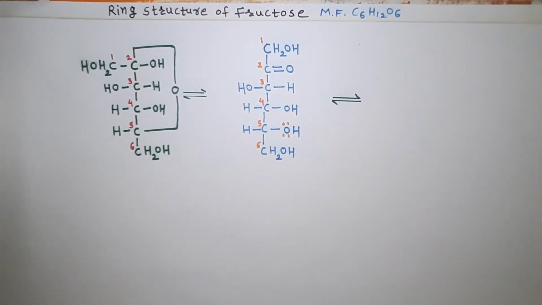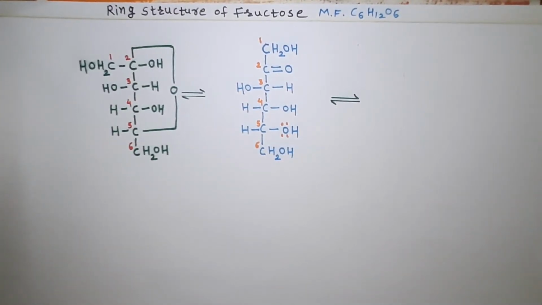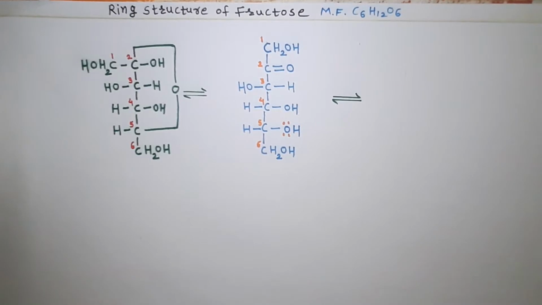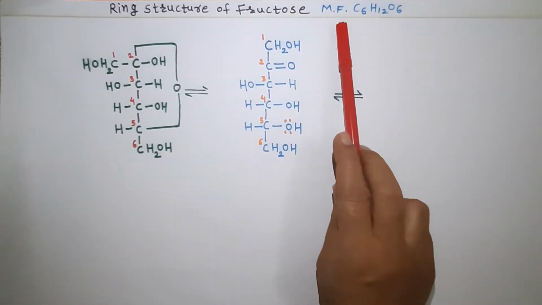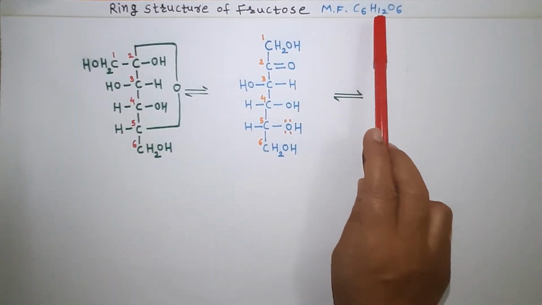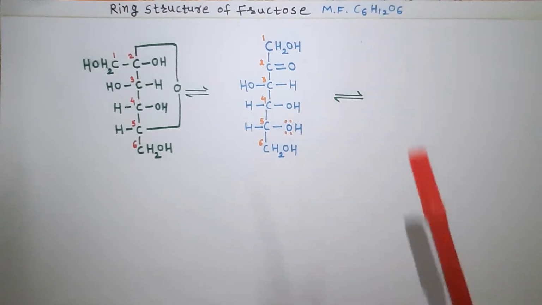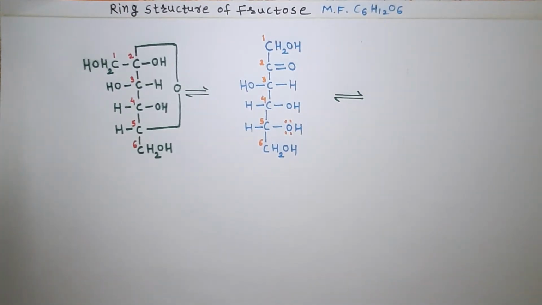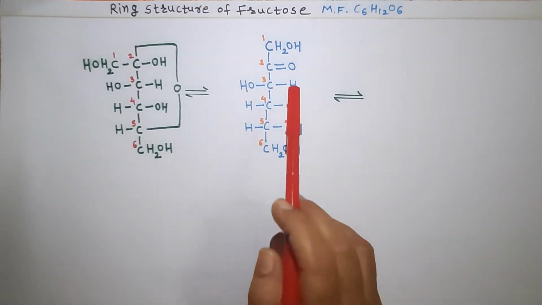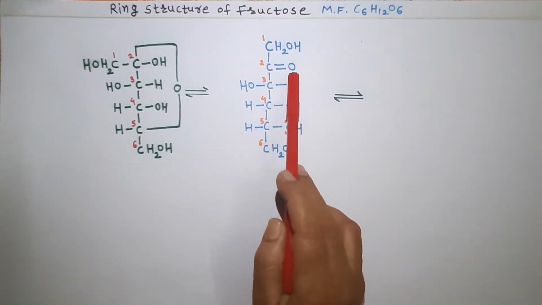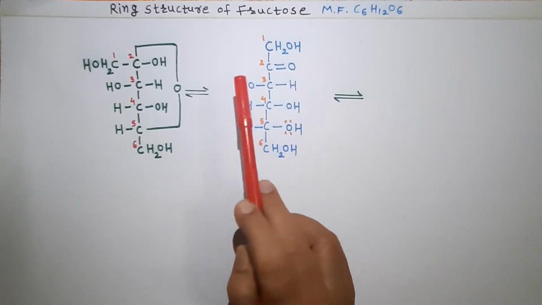Hello students. In this video lecture, I am going to explain the ring structure of fructose. The molecular formula for fructose is C6H12O6. Fructose is a laevorotatory ketohexose. It is a ketohexose as it contains the ketone C=O functional group.